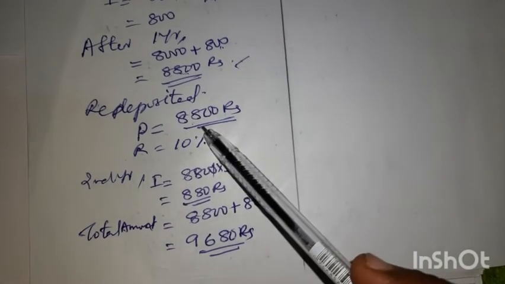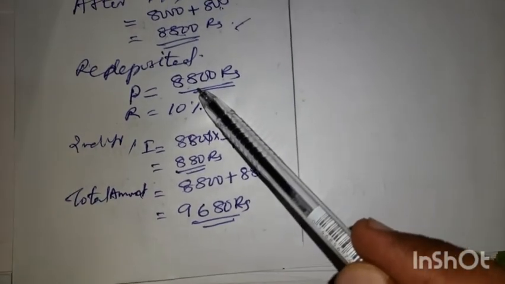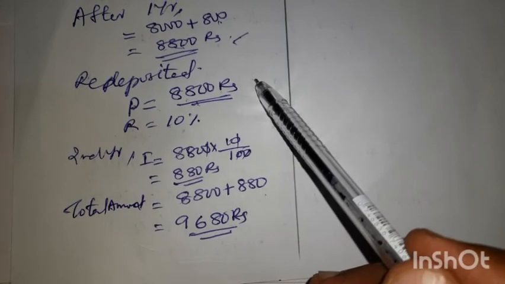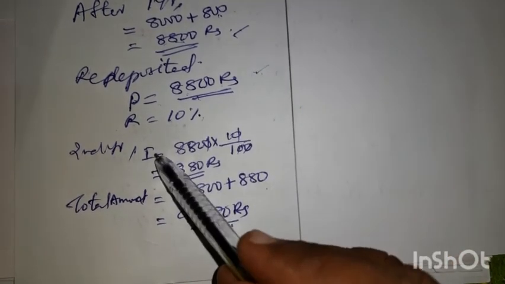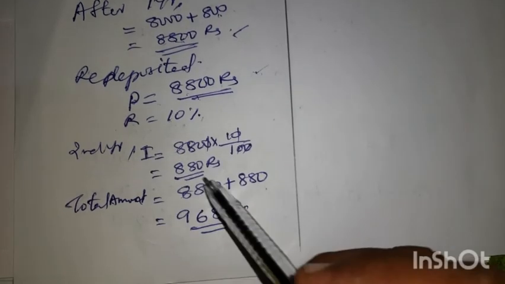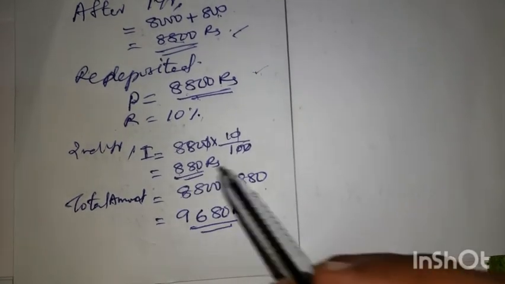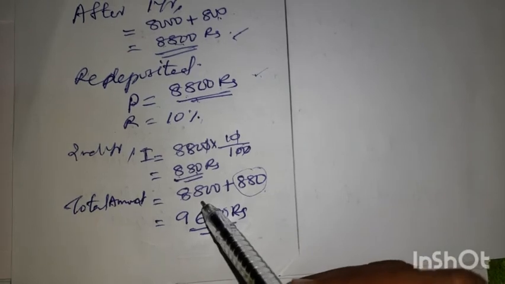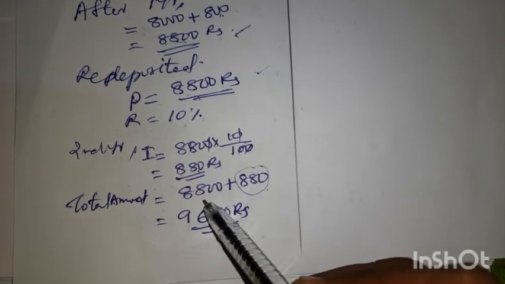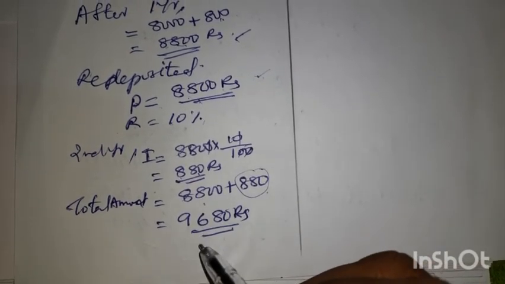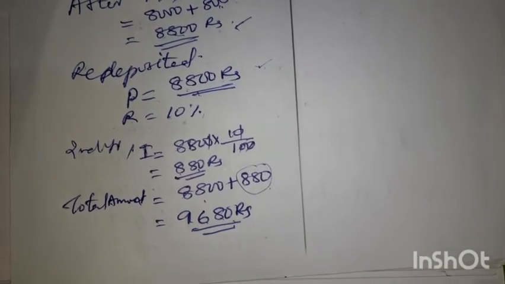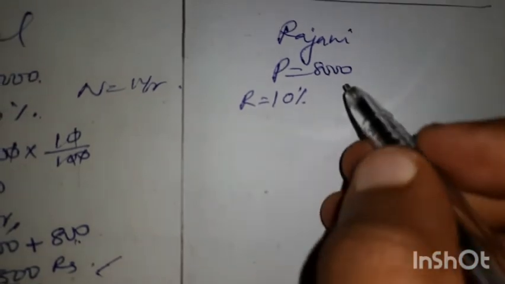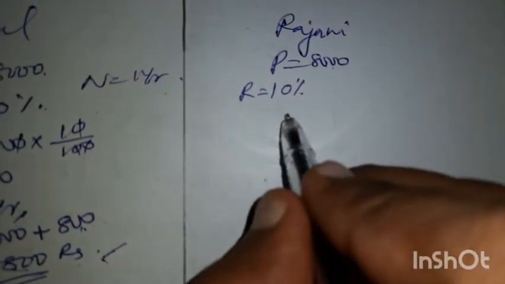So in the first year on 8,000 he got an interest of 800 rupees. Together he redeposited for the second year, so the principal amount became 8,800. The interest rate is the same. Then find out the interest for that year. It is 880 rupees. That should be added to the principal amount. The total amount Rahul is getting after 2 years is 9,680 rupees.